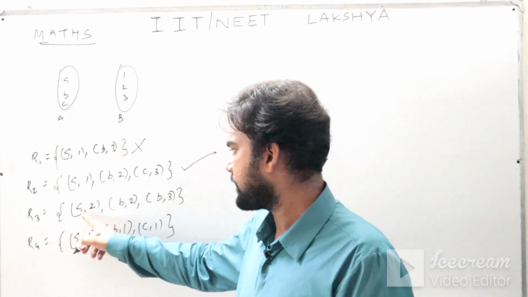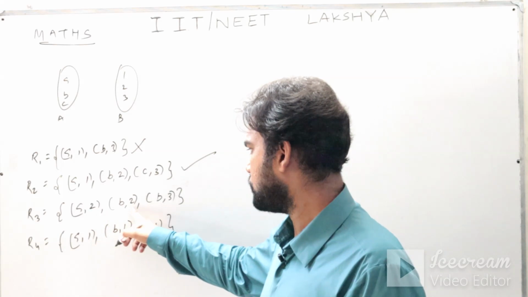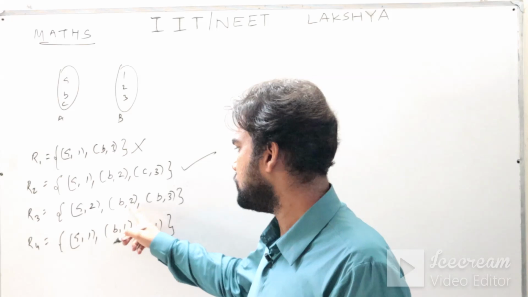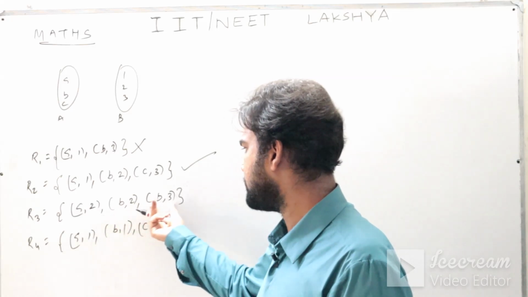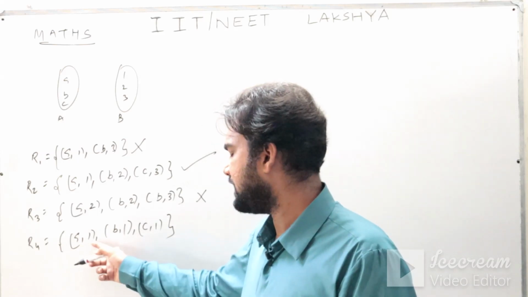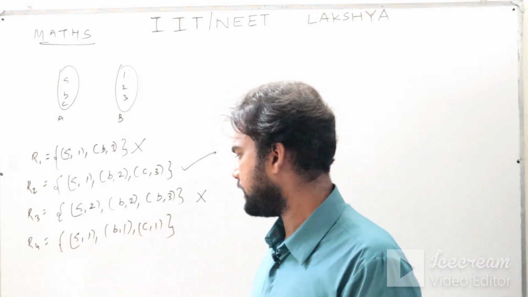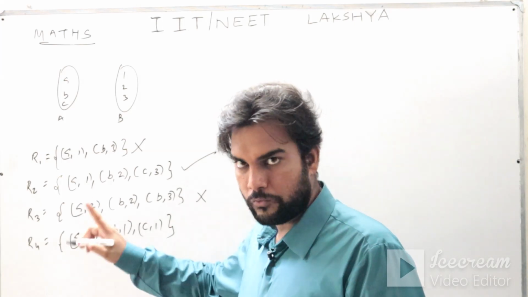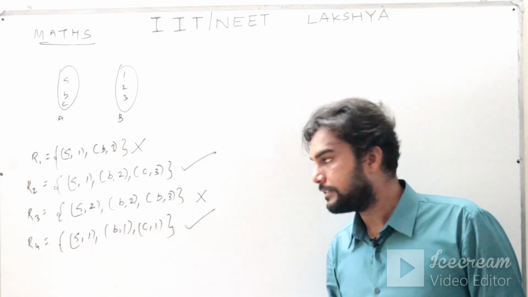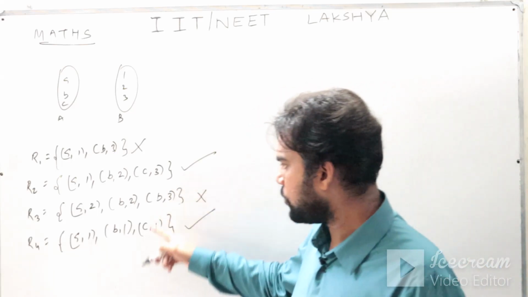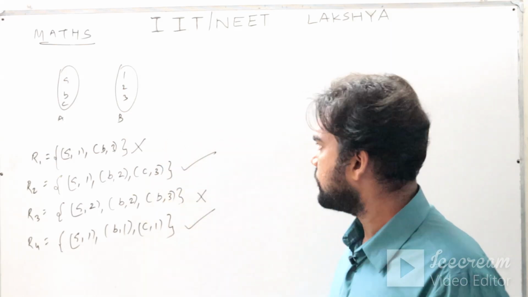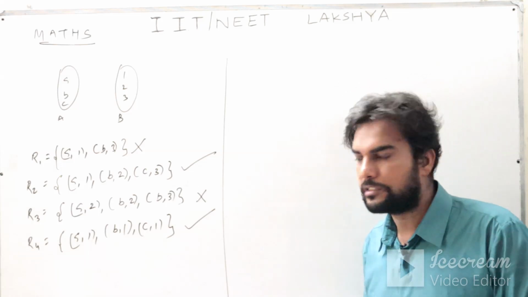What about R3? a is related to 2, b is related to 2, c is not there. Criteria number 1 is dissatisfied here, and uniqueness is also not there because b is related to 2 as well as to 3, so this is also not a function. What about R4? Yes, criteria 1 is satisfied because a is related to 1, b and c are also related. What about uniqueness? a is related to 1 only, b is related to 1 only, c is also related to 1 only, so here also uniqueness is there. So R2 and R4 are functions. These two are functions and these two are not functions. I hope the concept of function is clear to you.